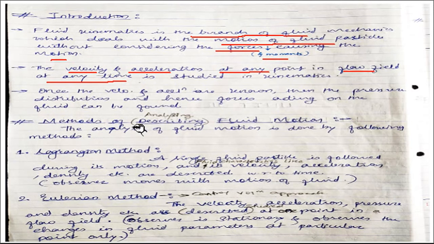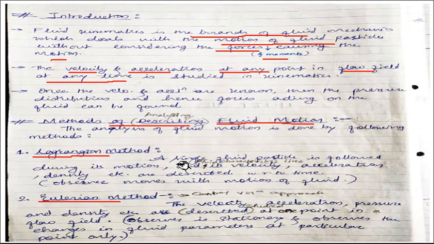Next are the methods of analysis, or methods of describing fluid motion. Analysis of a fluid motion can be done in two ways, by two methods. First is the Lagrangian method, the other one is the Eulerian method. What is the Lagrangian method?